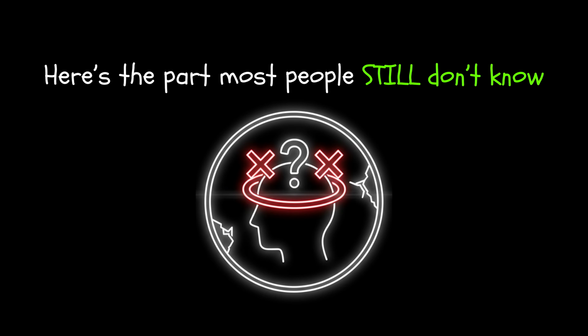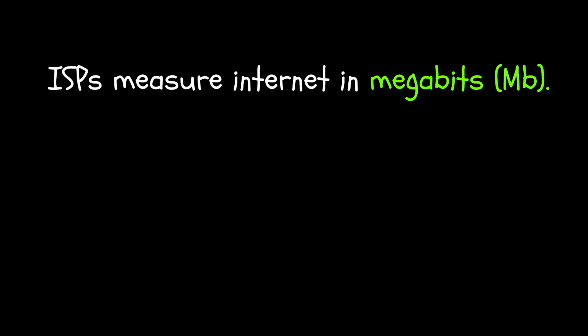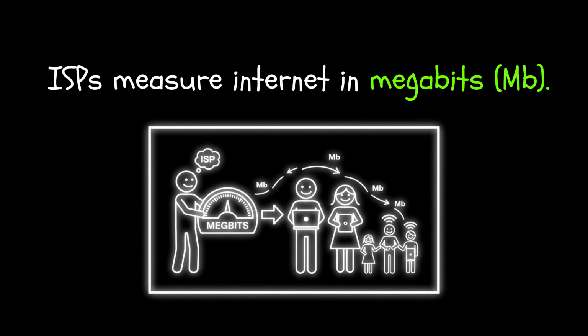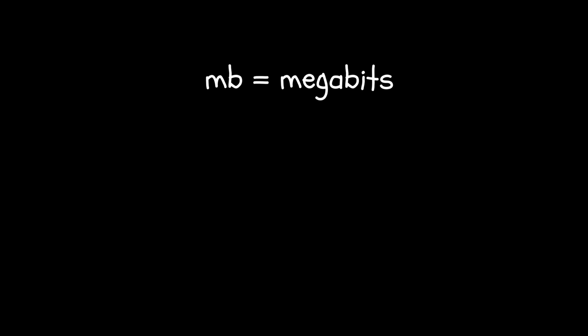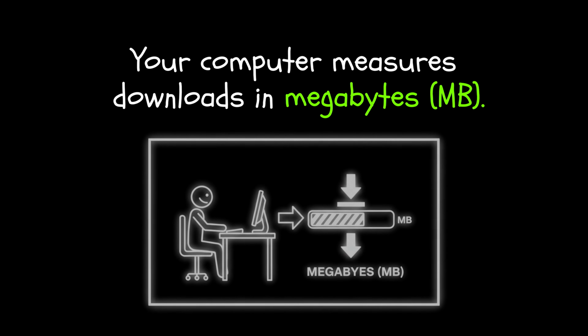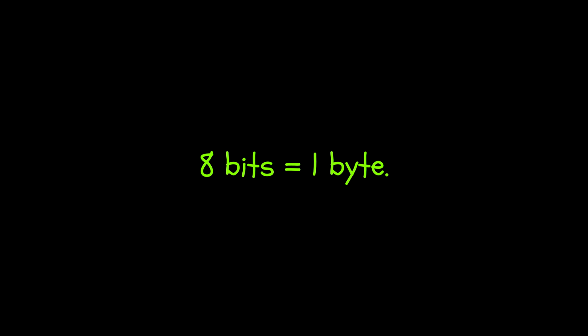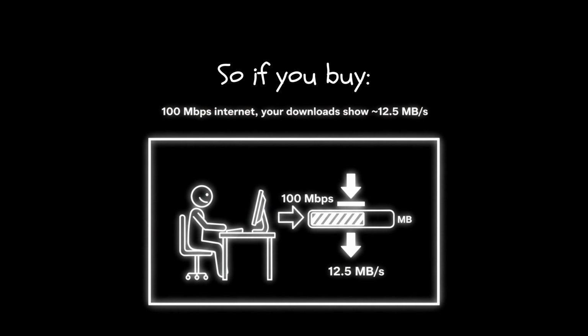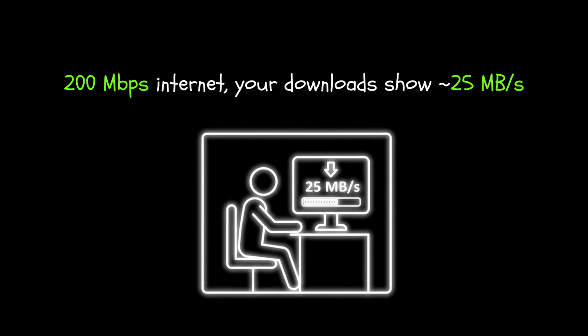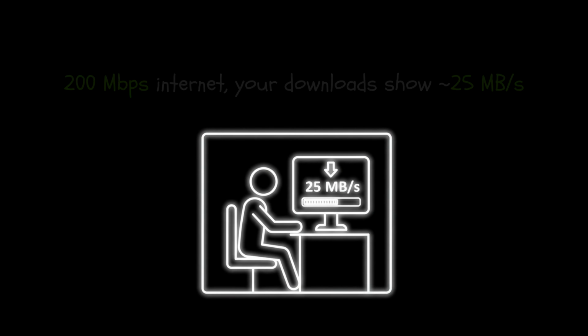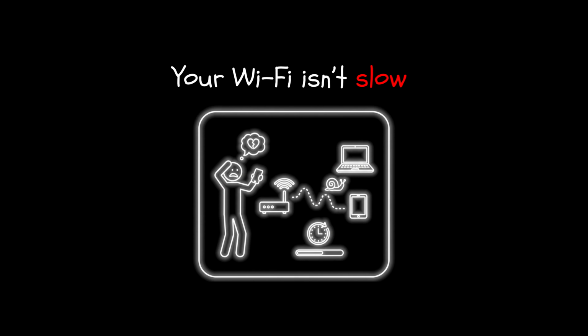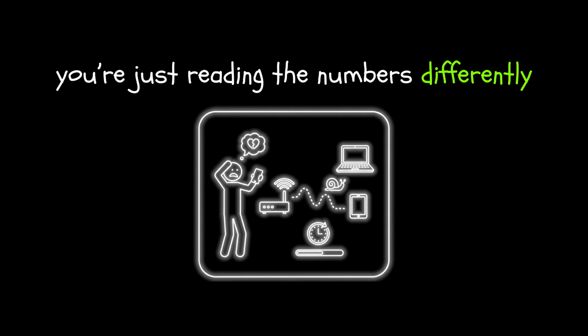But here's the part most people still don't know. ISPs, Internet Service Providers, measure internet in megabits, Mb. Your computer measures downloads in megabytes, MB. 8 bits is equal to 1 byte. So listen carefully. If you buy 100 Mbps internet, your download will show 12.5 MB per second. 200 Mbps internet will show your download at 25 MB per second. So here's the catch. Your Wi-Fi isn't slow. You're just reading the number differently.